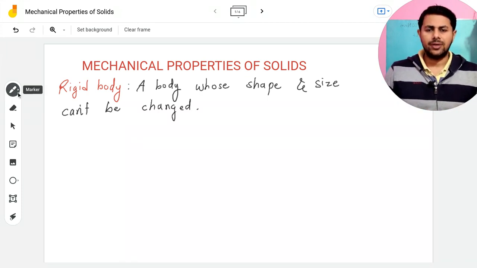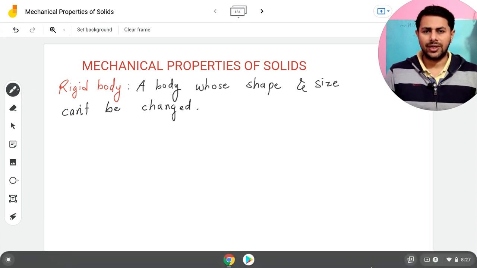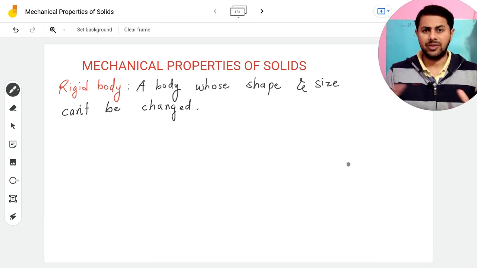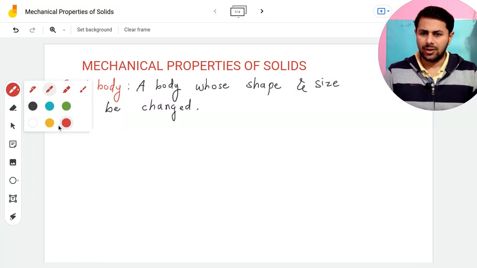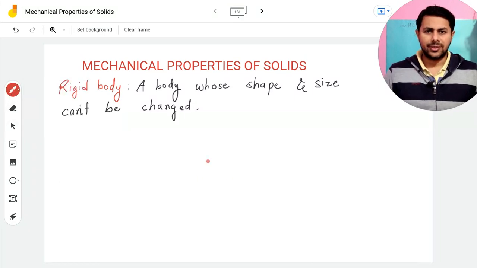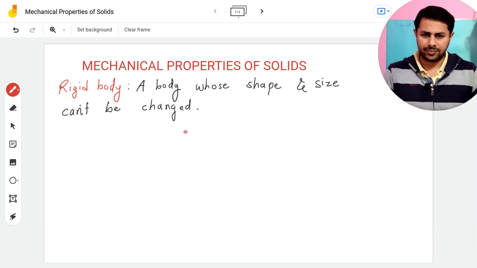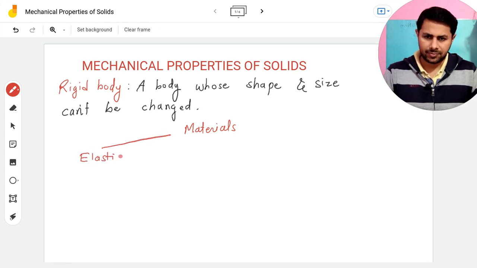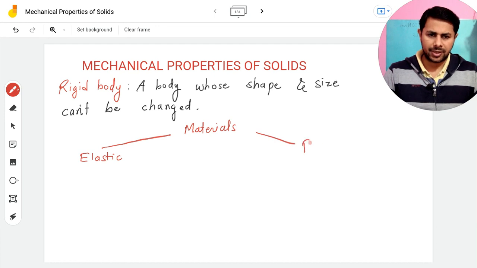Alright? Now in this chapter, we are particularly interested in a specific property of materials, and that property is elasticity. So let's see what is elasticity. All materials can be classified into two categories: elastic materials and plastic materials.